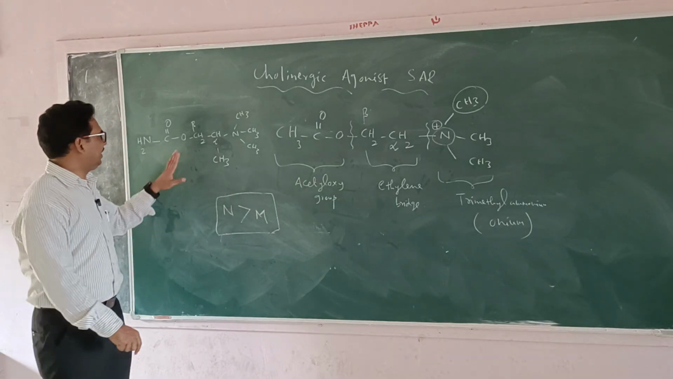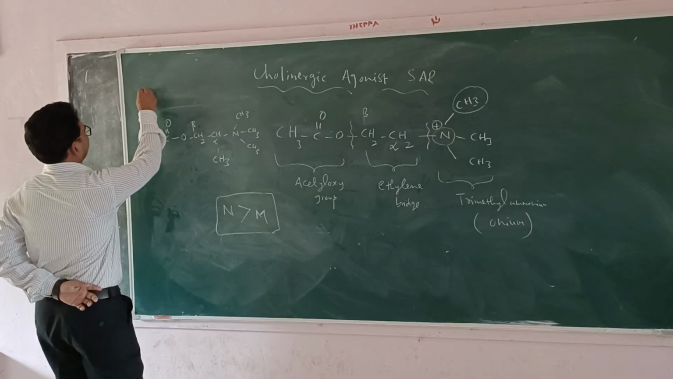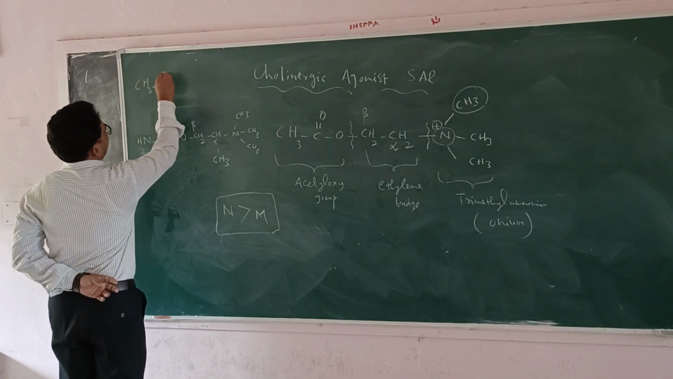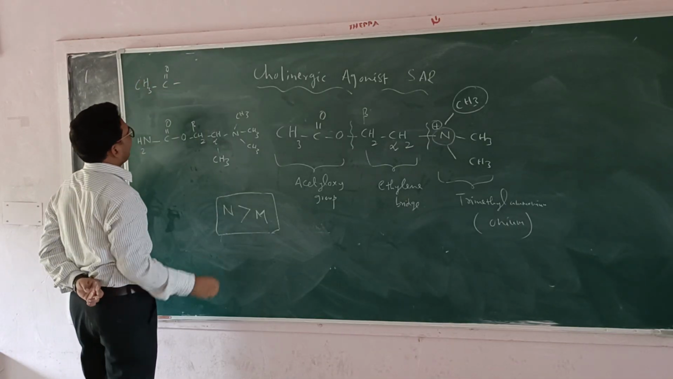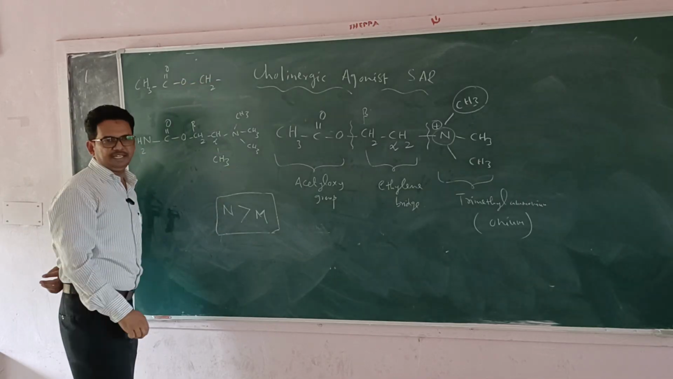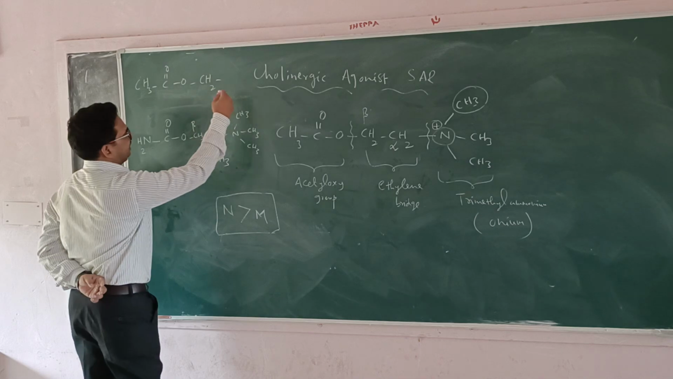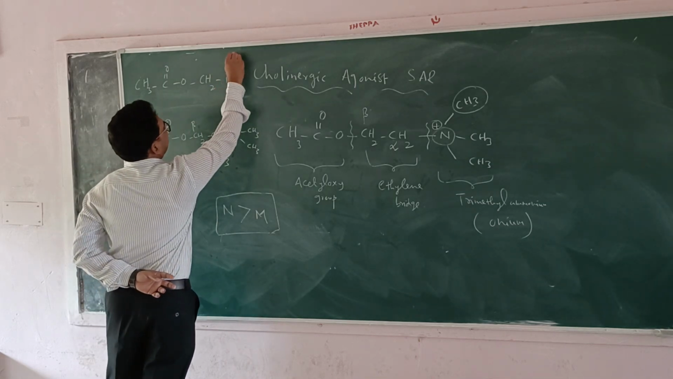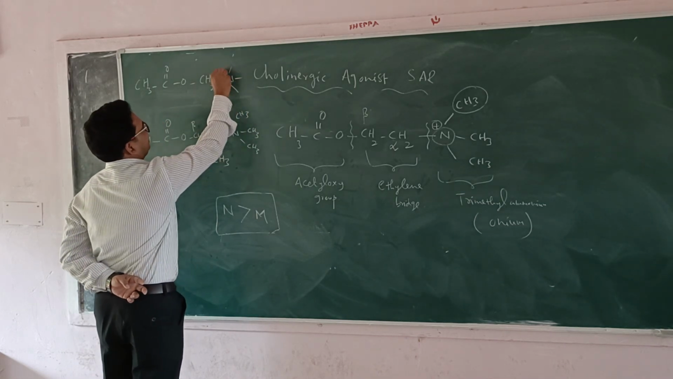For example, you can take methyl acetylcholine, CH3CO, where only one carbon linkage is present, CH2, then after that CH3, CH3.